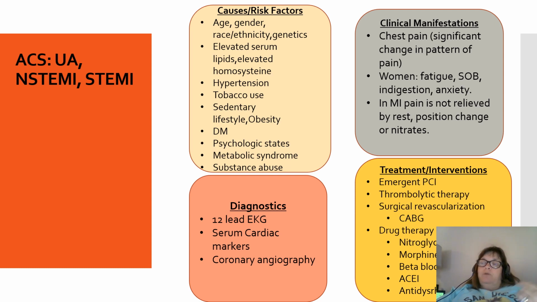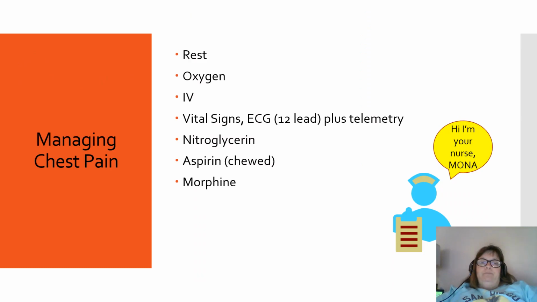And drug therapy includes nitroglycerin, which is a vasodilator, and morphine. We talked about that in an earlier presentation: morphine will help relieve the pain, but it's not my first line of defense. My first line is the nitrates. I'll give the morphine. It helps reduce the preload, it helps decrease the anxiety, and helps with the pain. Beta blockers, ACE inhibitors, and antidysrhythmics. Also, and it's not listed here, if the patient hasn't already taken it, they would also go on aspirin, and I have that in another slide.